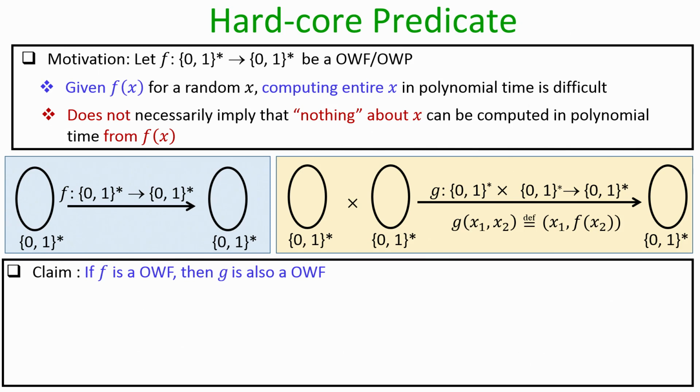I am not going into the reduction argument, but basically the idea here is that if f is one way function, then the function g which is a 2 input function constructed like this is also a one way function, provided both x1 and x2 are of roughly same size.